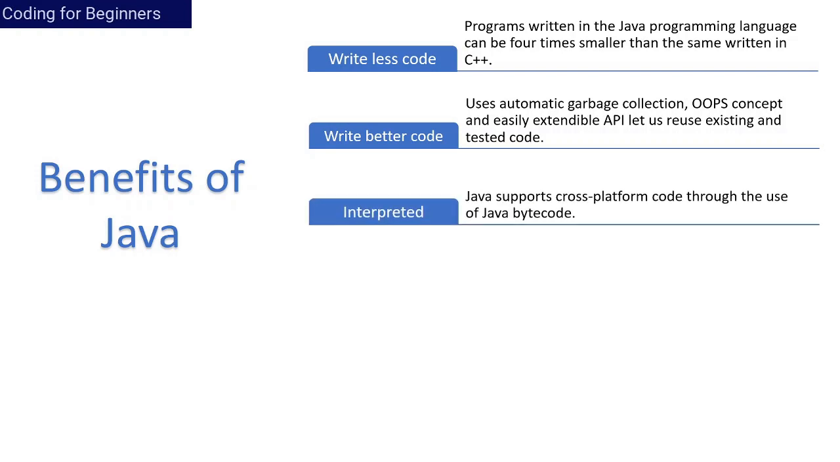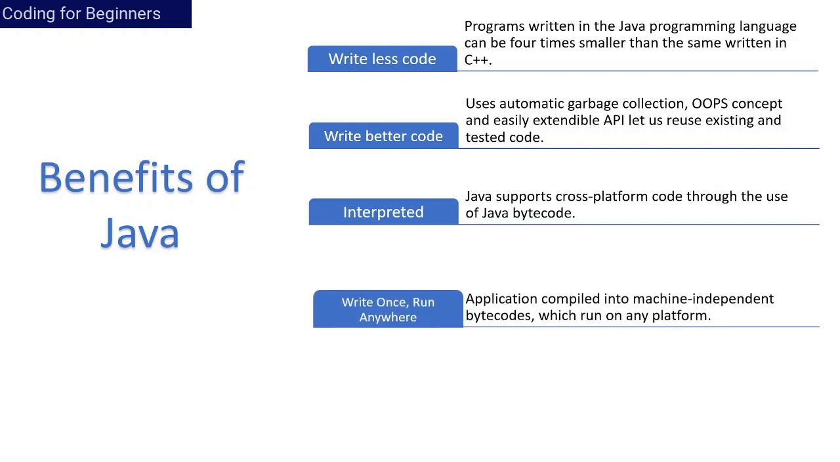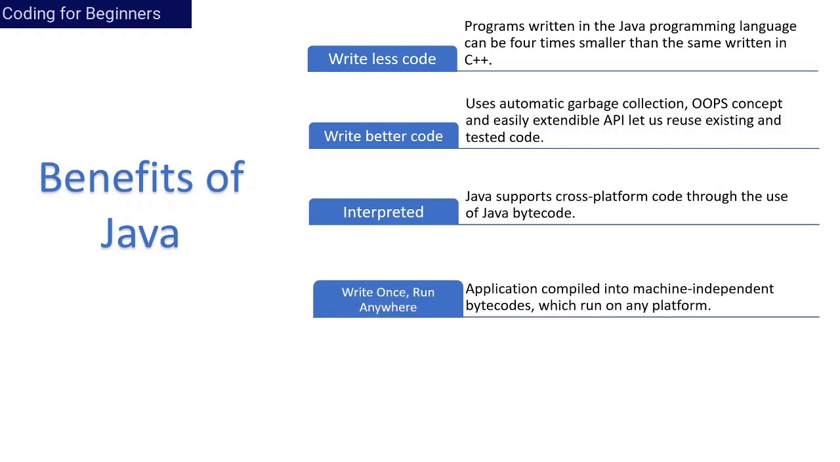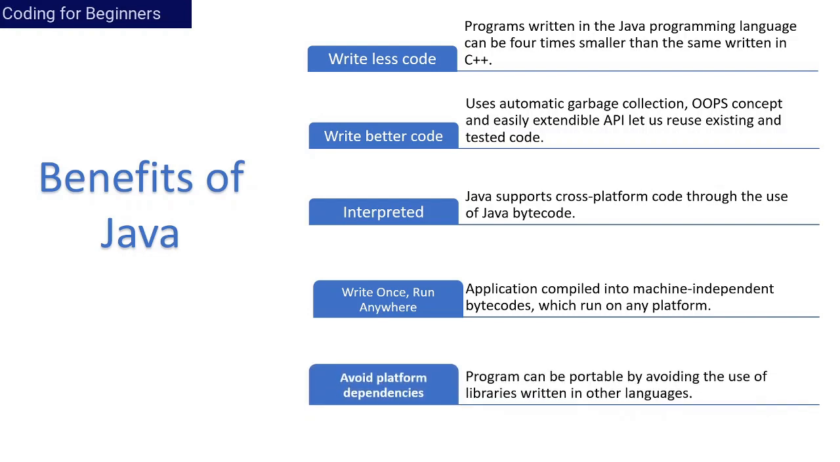Now interpreted. We have seen that point earlier as well. Java supports cross-platform code through the use of Java bytecode. Fourth one, write once, run anywhere. While explaining why Java is needed, you saw that we wrote this source code only once. It was compiled only once, and then that compiled code can be taken to any operating system and executed with the help of the JVM.